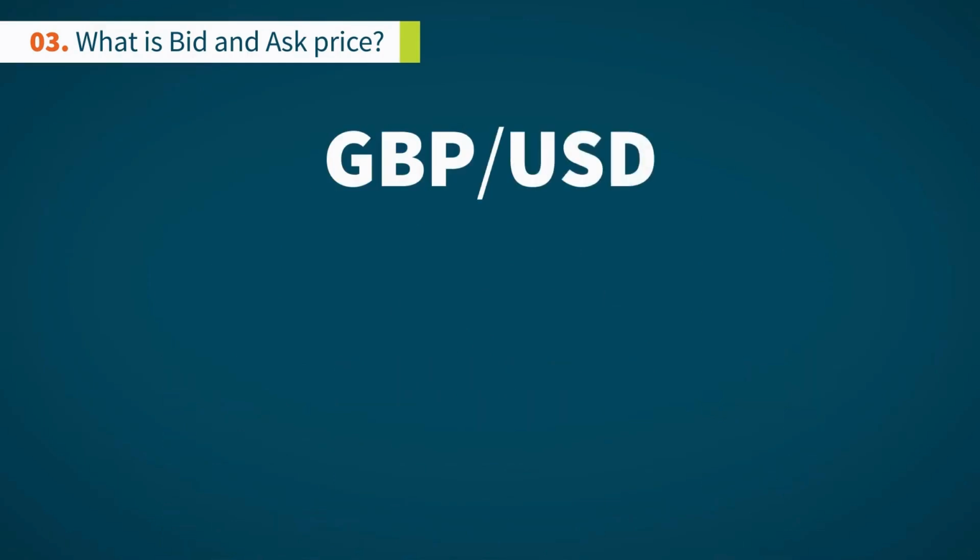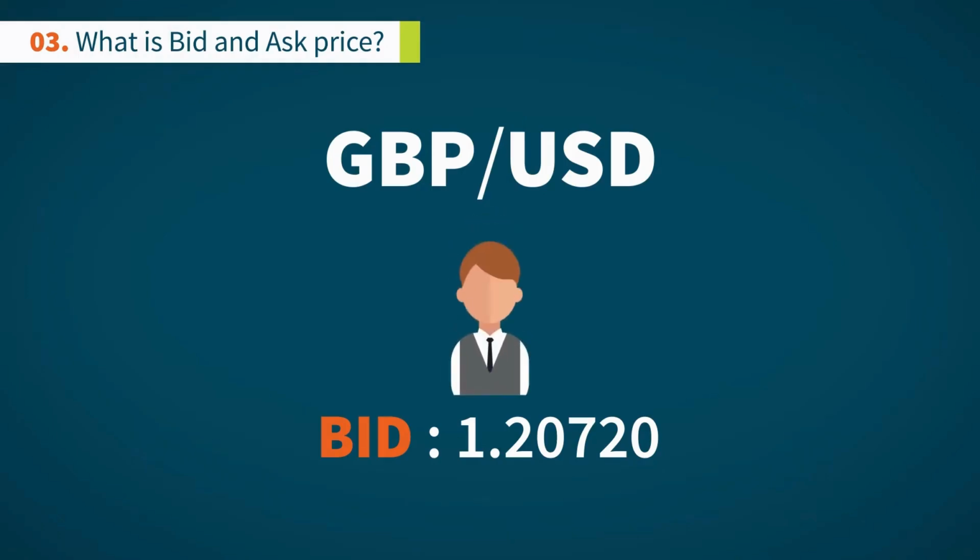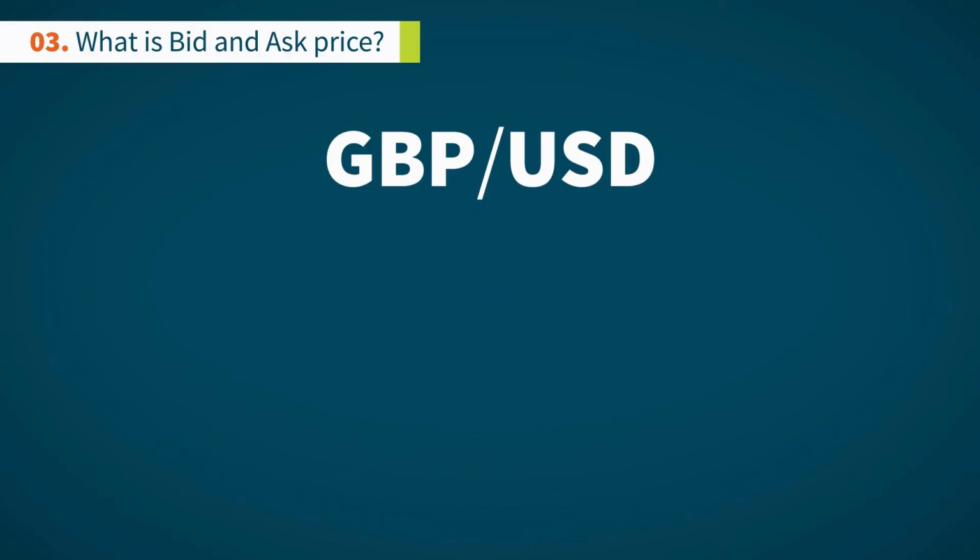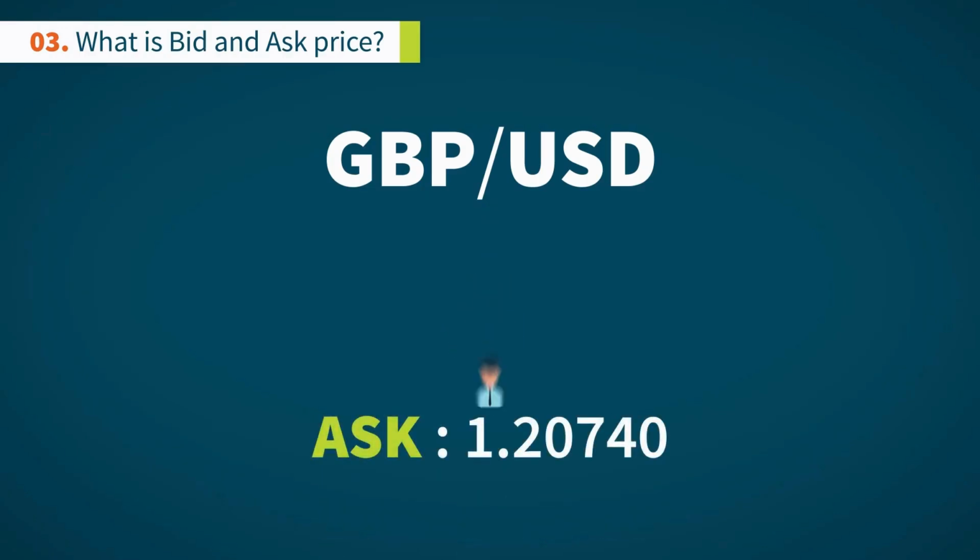The British pound against the US dollar has a bid price of 1.2072. That's the price a trader wants to sell the pound US dollar. For example, a seller who thinks a currency will decline might sell at the bid price to take advantage of the fall. If the British pound against the US dollar has an ask price of 1.2074, that's the price a trader wants to pay in order to buy the currency pair.